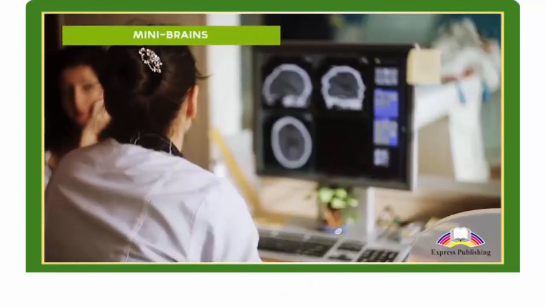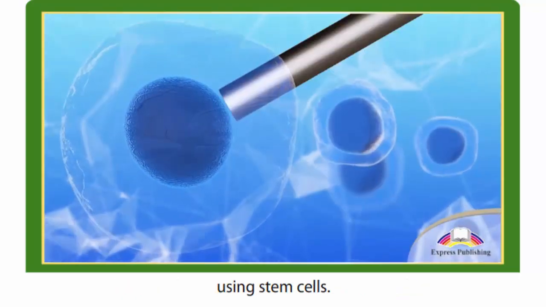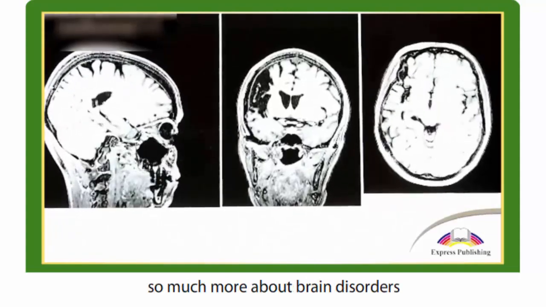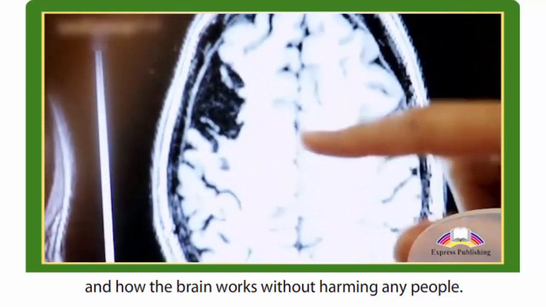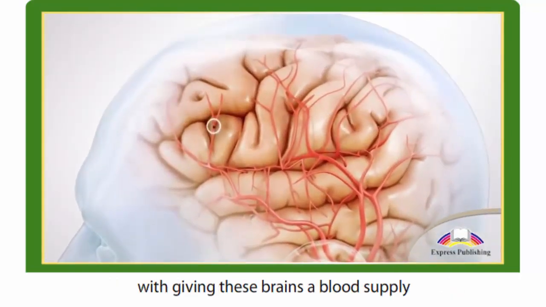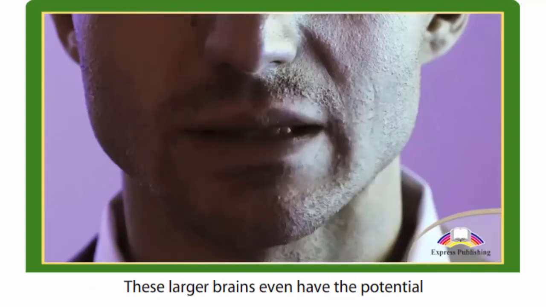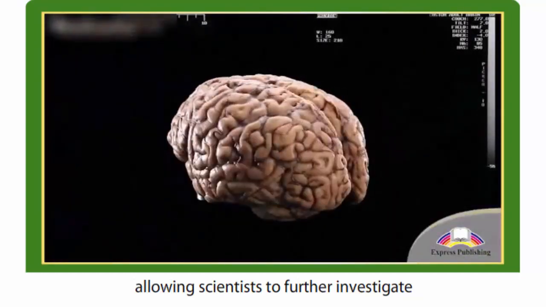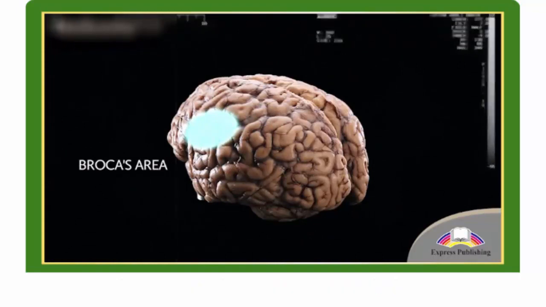Mini brains. Scientists have managed to grow a tiny 3D brain using stem cells. This amazing breakthrough allows scientists to learn so much more about brain disorders and how the brain works without harming any people. Scientists have been experimenting with giving these brains a blood supply, which gives them the potential to grow much bigger. These larger brains even have the potential to receive an input, allowing scientists to further investigate the sensory and association areas of the brain.